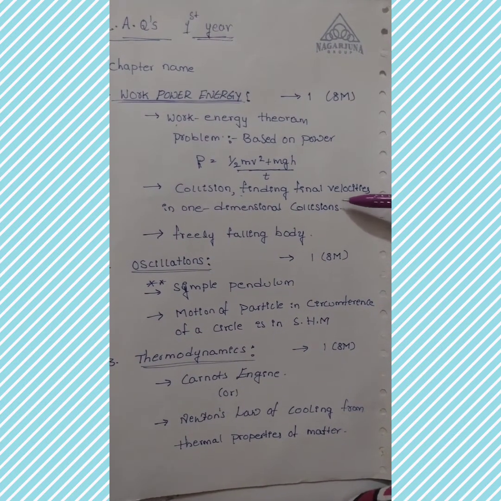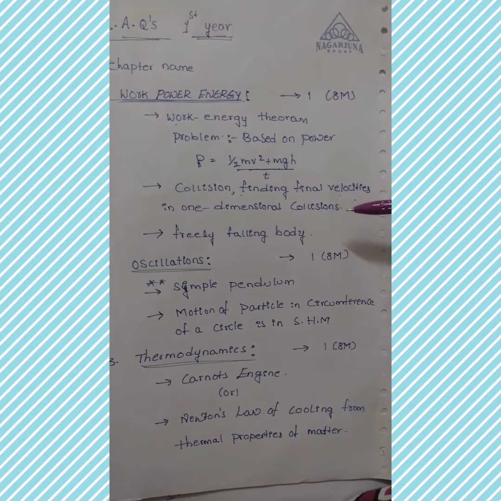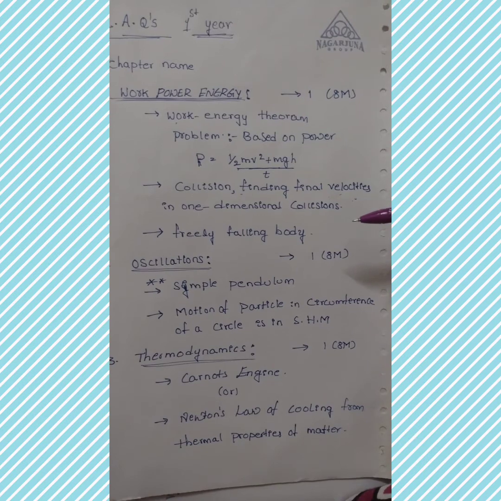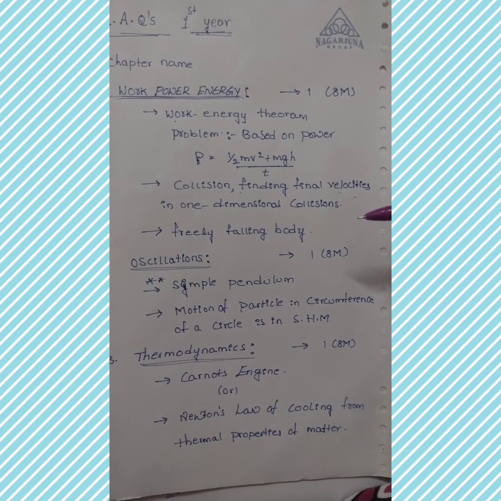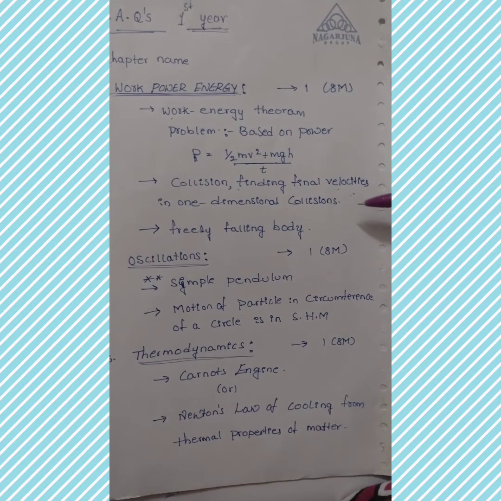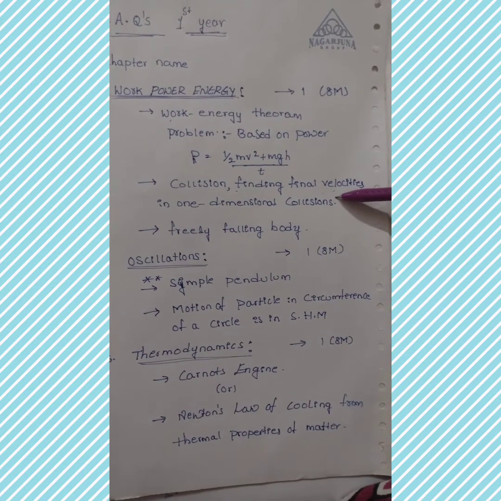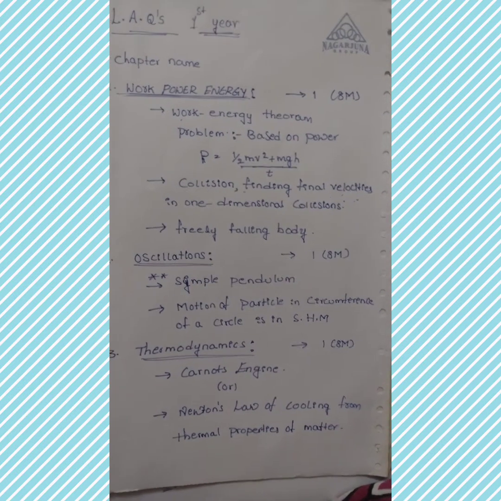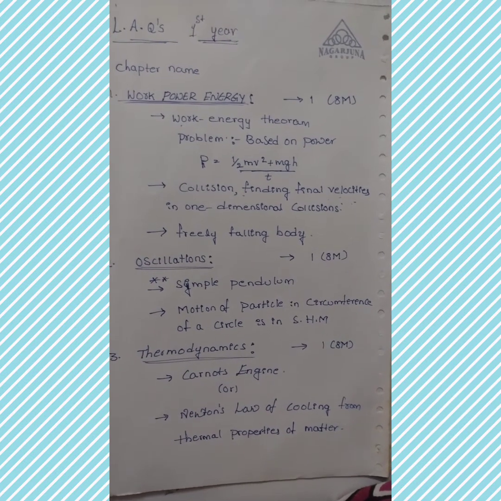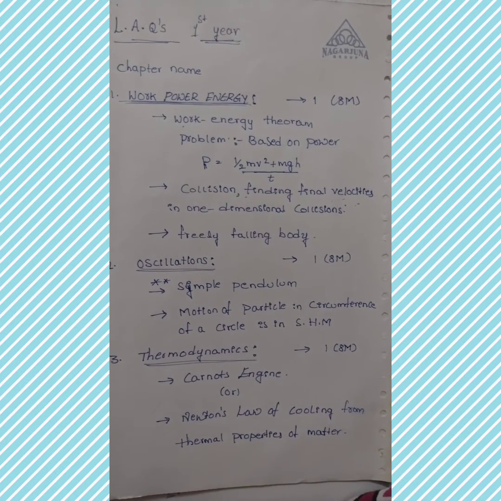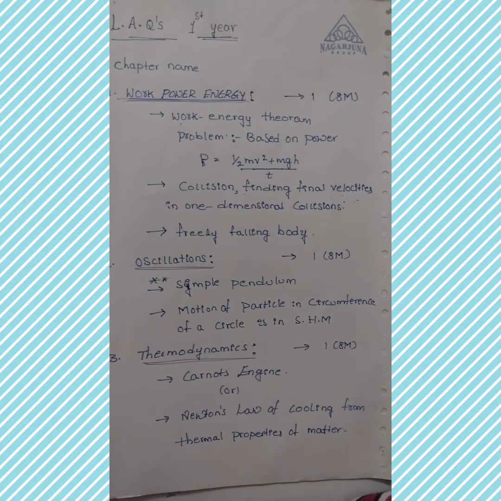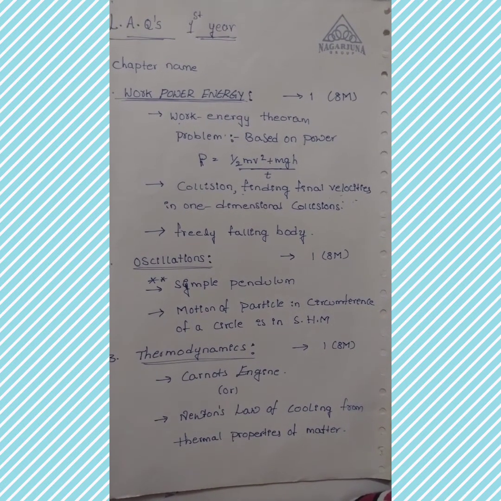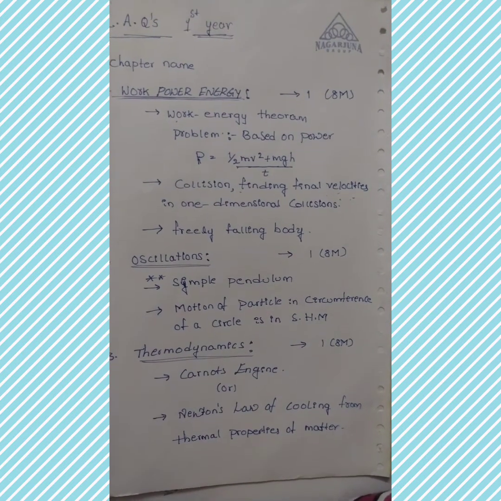Mostly they won't ask problems based on this. If they ask, they will give the problem based on the linear momentum, m1 u1 plus m2 u2 equals 0. Based on that formula only they will give the problem. Clear? And the next, third question under work power energy is the freely falling body. Suppose any body is falling freely towards the earth, what is the total energy of the body at each and every point of free fall?